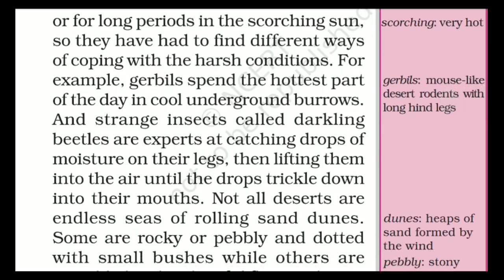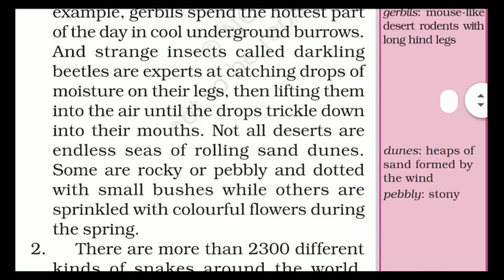Not all deserts are endless seas of rolling sand dunes. Meaning, not all deserts are just dry sand. Some are rocky or pebbly and dotted with small bushes, while others are sprinkled with colorful flowers during the spring. Some deserts have a rocky, pebbly surface, and some deserts have colorful flowers that we can see during spring.